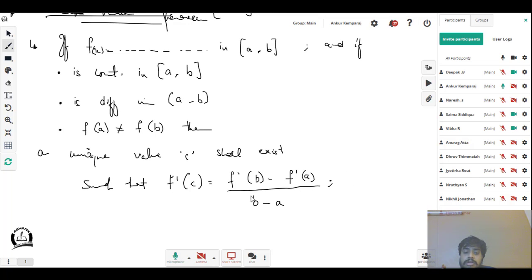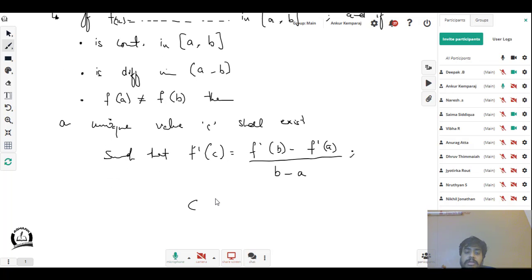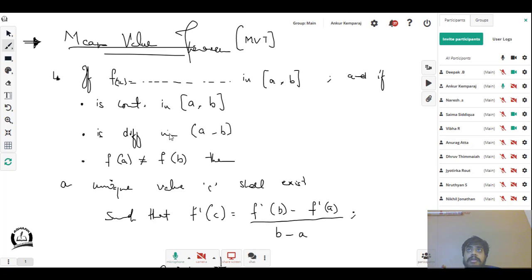And remember, the value for c is between a and b. This is called the mean value theorem. Alright, this is your mean value theorem.